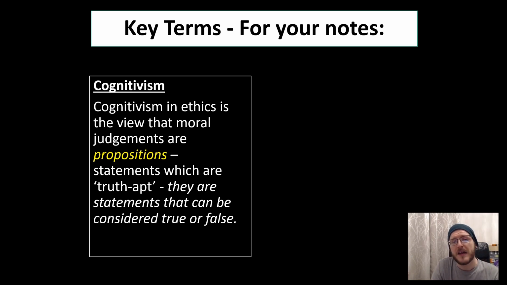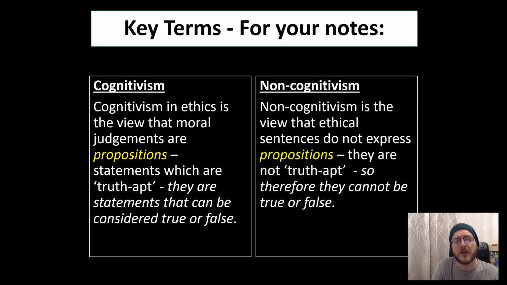On the other hand, non-cognitivists argue that ethical judgments or ethical sentences do not express propositions, so they are not truth apt. They're not something that we can consider to be true or false. Instead, they do something else. Now, what that something else is part of what we're going to be discussing when we look at non-cognitivism in a little bit more detail. But suffice to say, for the moment, the difference between the two sides is whether or not you believe a moral judgment expresses something that is true or false, or whether you think it does something else with language.